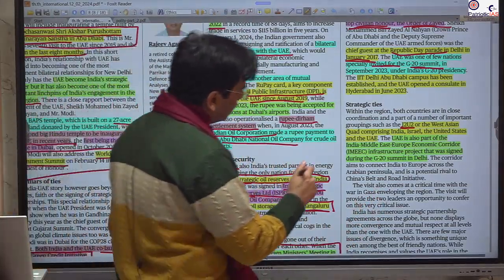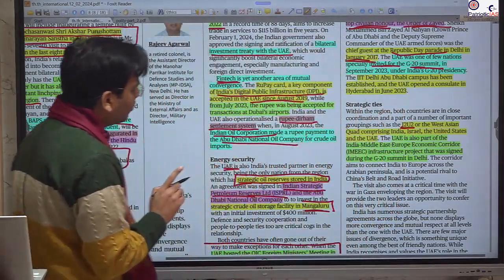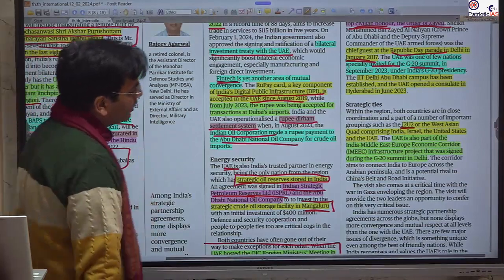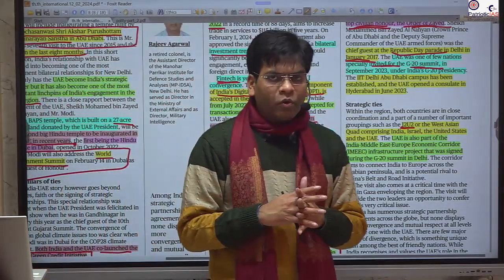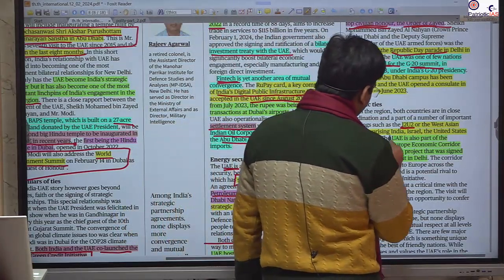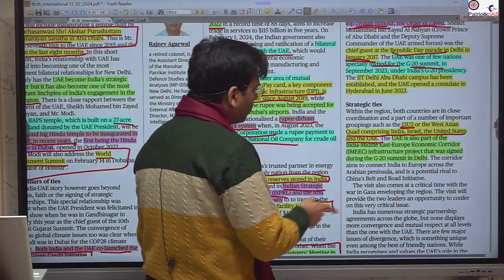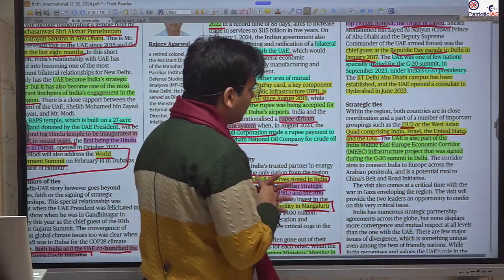Here I2 means one I is India, one I is Israel. One U is UAE and one U is USA. So these four countries represent this West Asian Quad comprising India, Israel, United States, UAE. Okay. So there has been a mutual interest convergence.